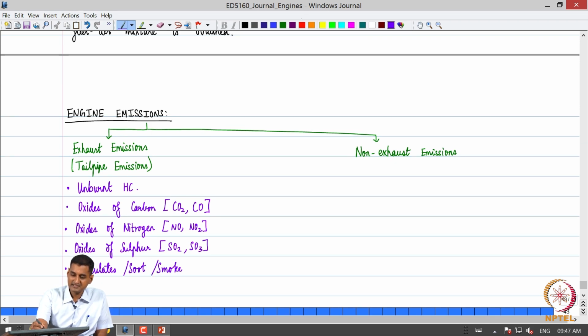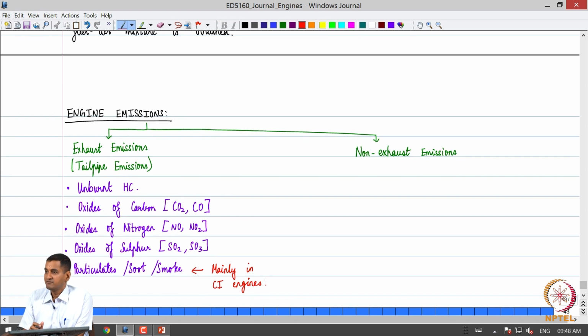This last aspect is mainly in CI engines, compression ignition or diesel engines, this last emission where we get particulates, soot, smoke and so on. I am sure you would have seen in buses and trucks when they start from rest, you would see black smoke coming out of the tailpipes. So, we will discuss what that is, and then how do we eliminate them.